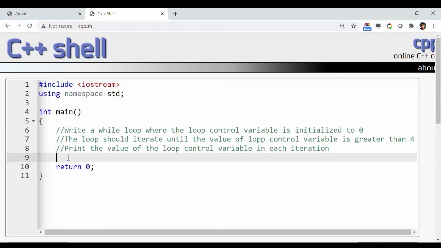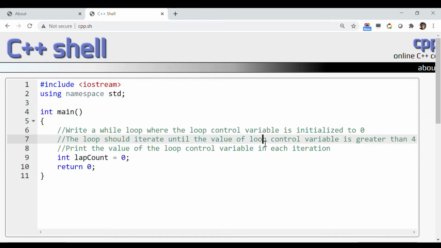So let's write down that line like int lap count equals 0. We have used lap count in our previous example, so let's keep the name the same, where lap count is our loop control variable or loop variable. So initialize it to 0. Next, the loop should iterate until the value of the loop control variable is greater than 4.